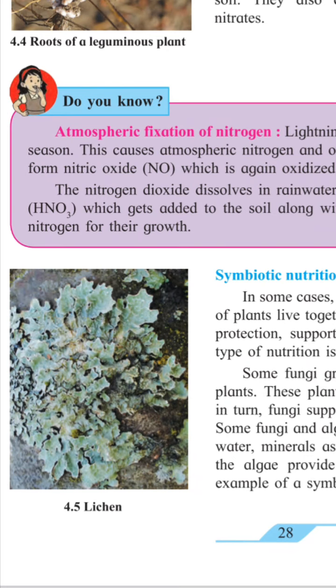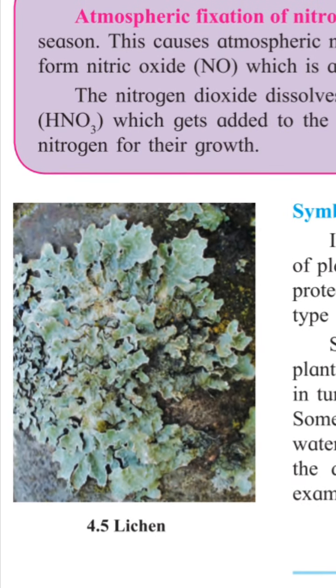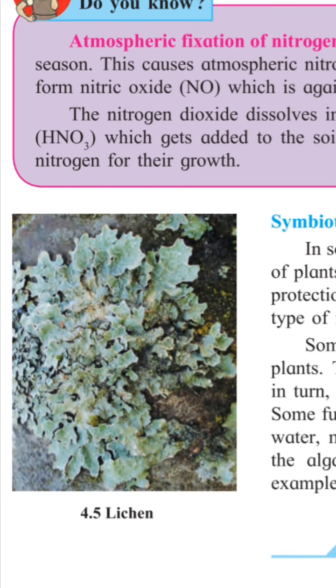Some fungi grow around the roots of some other plants. Here is a lichen plant. You can see here below, fungi grow around the roots of some other plants. These plants supply nutrients to the fungi, and in turn fungi supply minerals and water to the plants.